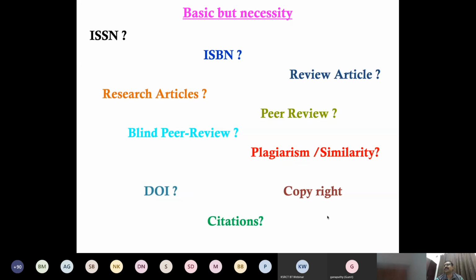Then citation is nothing but referring to other published papers for our work. Not copy and paste, just citation. It's related things, we can take some information from what they have done, then we do our updation or our work, then we can cite, meaning you can refer. Okay, so these are the basic things, but necessary for any researcher.